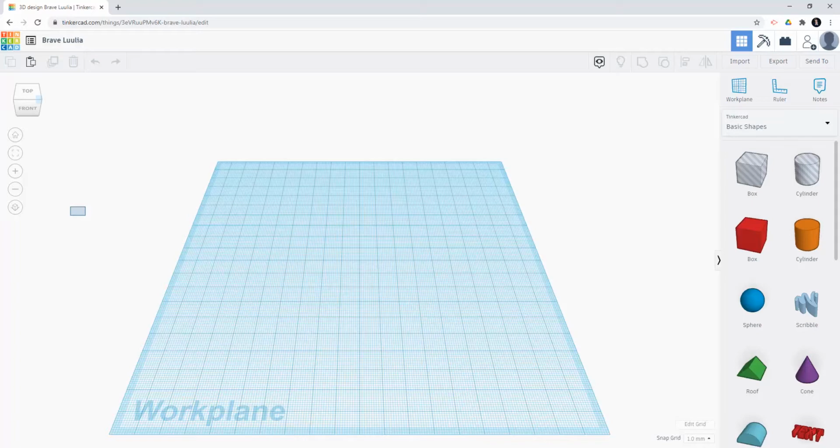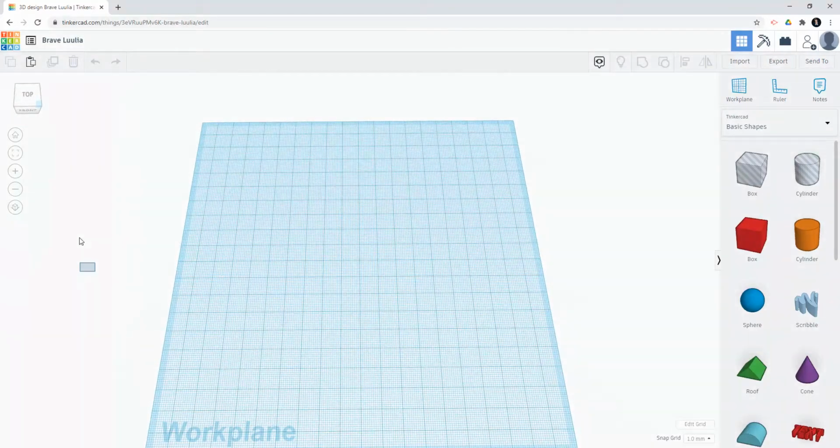On the right hand side, we have different shapes. We call it shapes tools. On the left top corner, you can see there is a cube, letting us know what our viewing point is. For example, we are looking at the top.